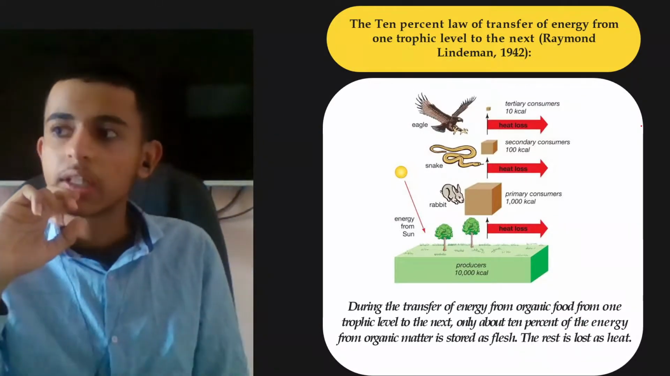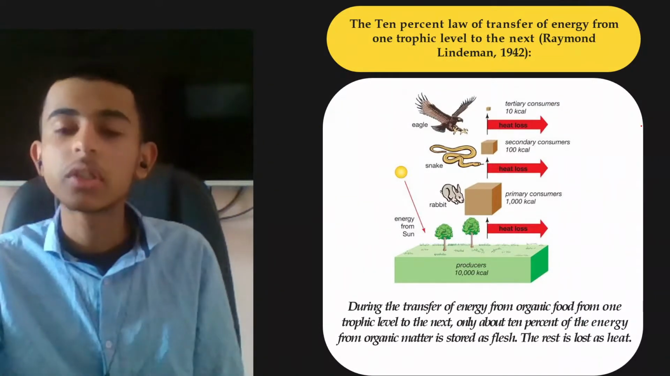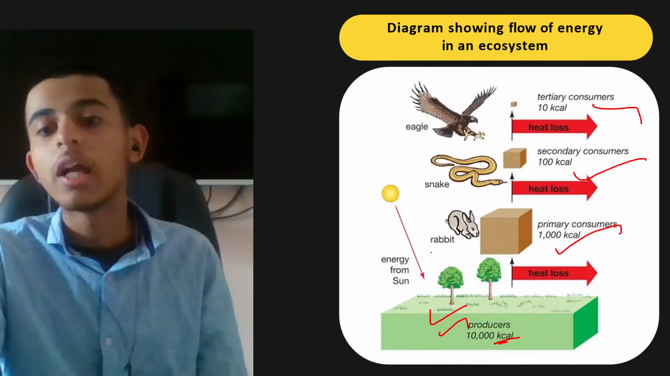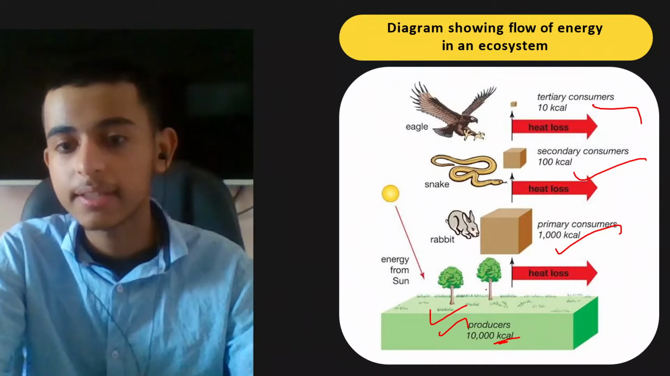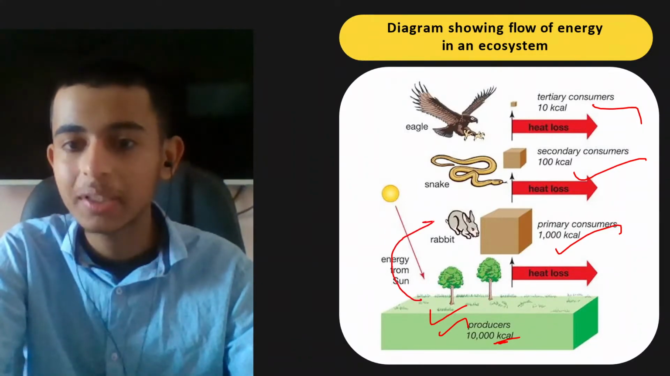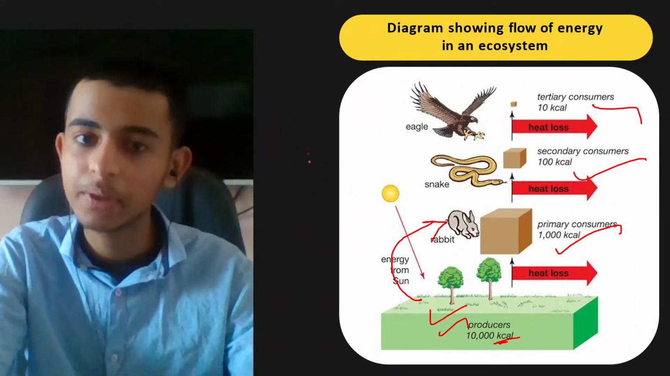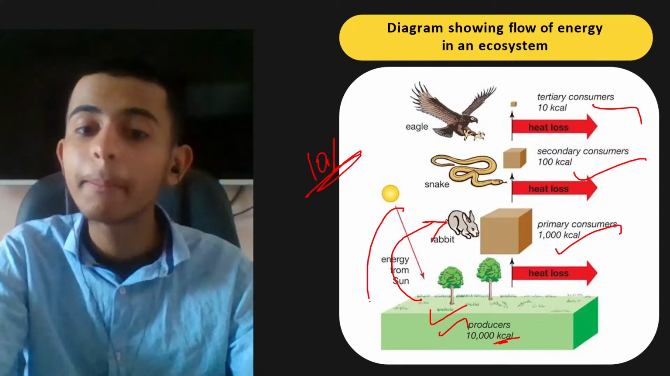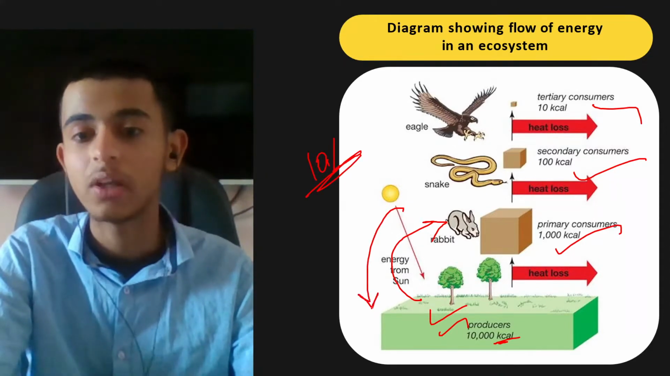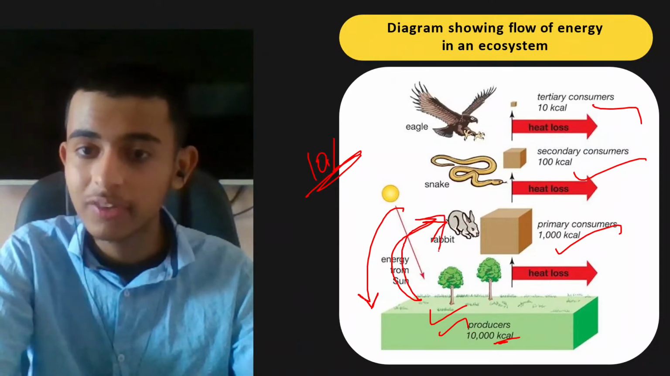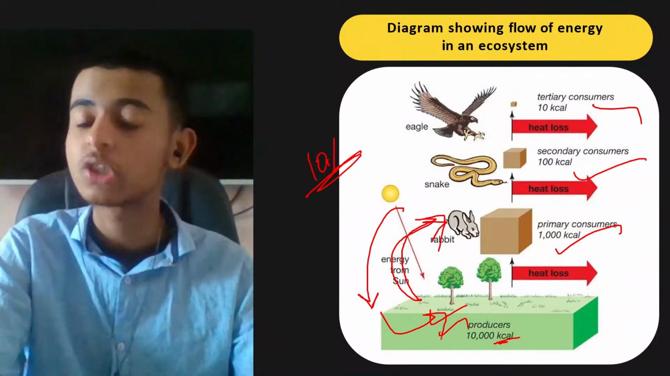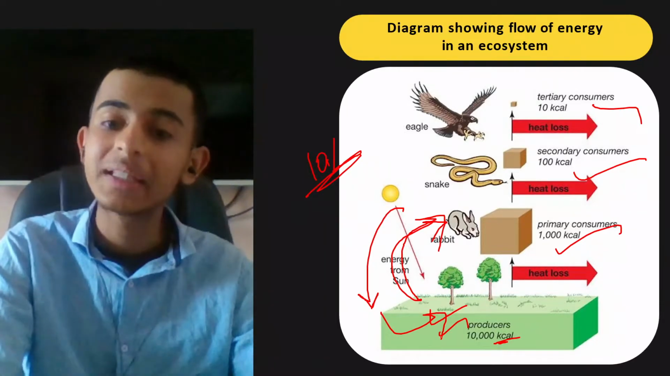One more important thing to be remembered is that the flow of energy is unidirectional. What do I mean by that? If I have this diagram, if from the plants the energy is going to the rabbit, that 10% of energy is going to the next trophic level, it cannot come back to the plants again. Once the energy is transferred, it cannot be reverted back. It cannot be received by the plants again.